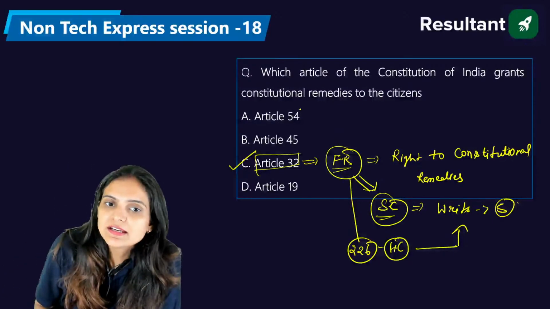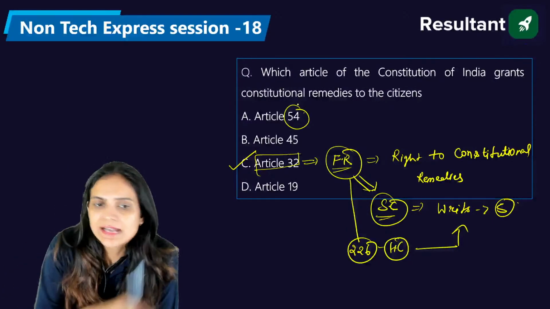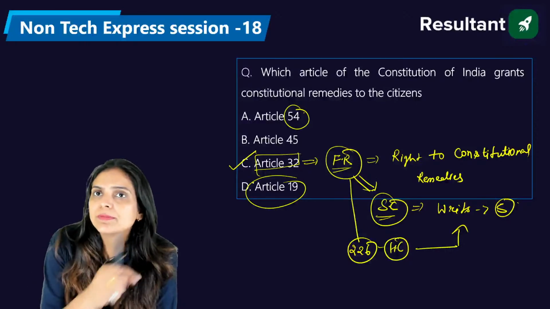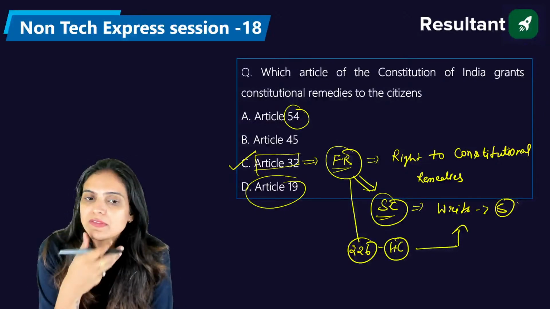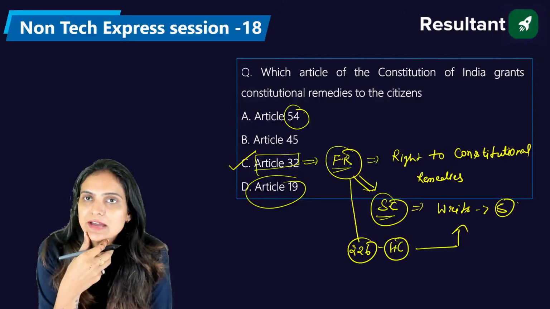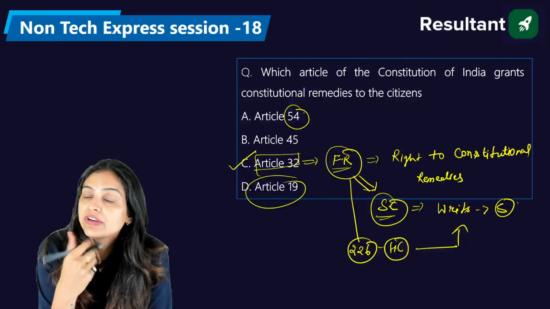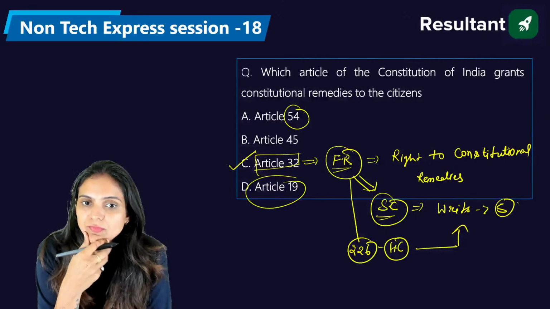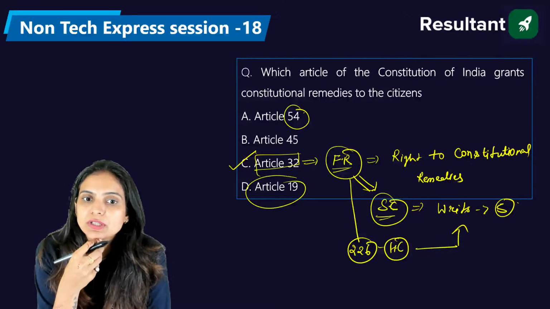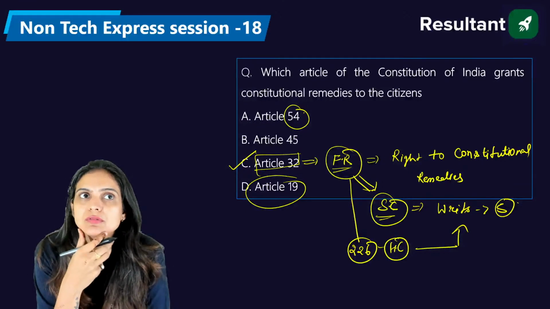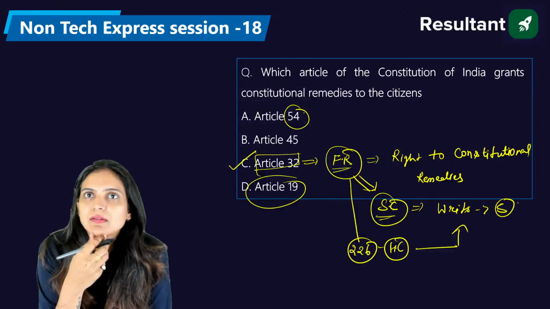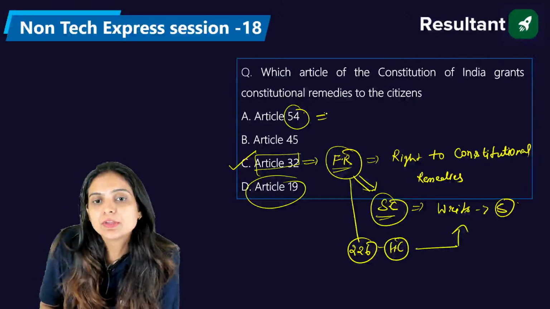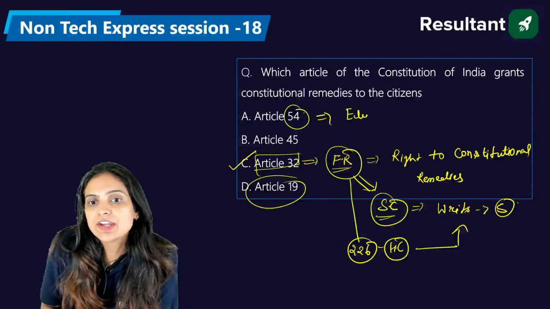What do you think, what is there in Article number 54? Anyone, any idea? Article 19 we have already discussed, the right to freedom: right to speech and expression, right to assemble together, right to get livelihood, right to move freely throughout the nation. So what do you think, what is there in Article number 54? Anyone? Very good, exactly, it is related to the President. So it is the election of the President.